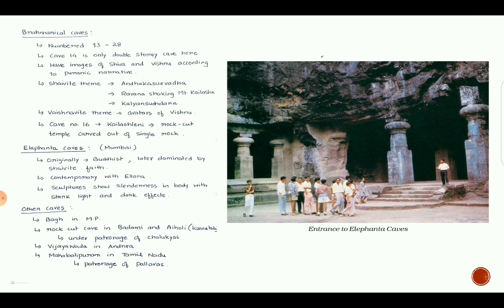The other important caves are Bagh in Madhya Pradesh, rock cut caves in Badami, and Aihole in Karnataka. These were under the patronage of Chalukya rulers. Again, Vijayawada caves in Andhra Pradesh and Mahabalipuram rock cut caves in Tamil Nadu. These were patronized by Pallavas. See the image of the entrance of Elephanta cave.